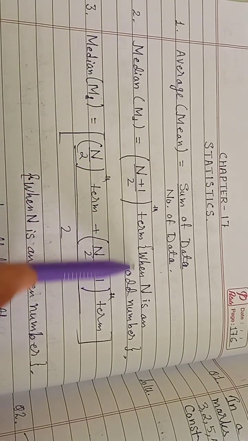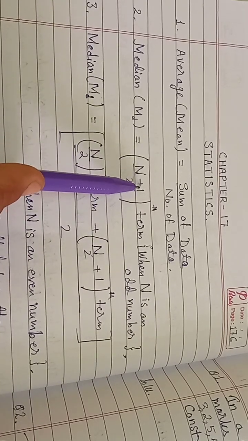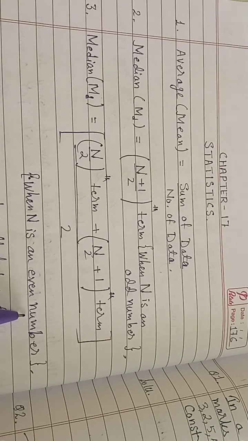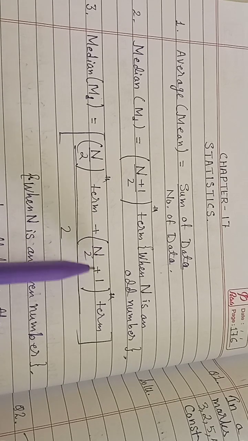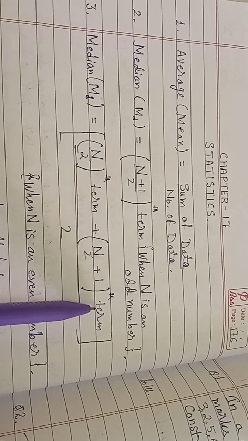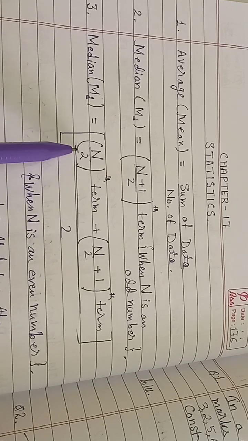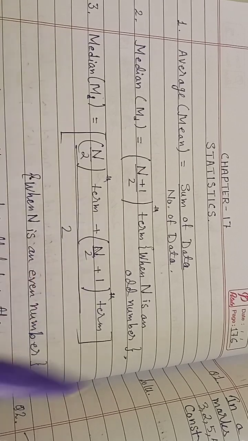Median. Median of an odd number of data is the (n plus 1) whole upon 2 th term. Median of an even number of data is the n upon 2 th term plus the (n upon 2 plus 1) th term, whole upon 2. See this, it is total whole, and here only n upon 2. There is no 'upon' under 1.